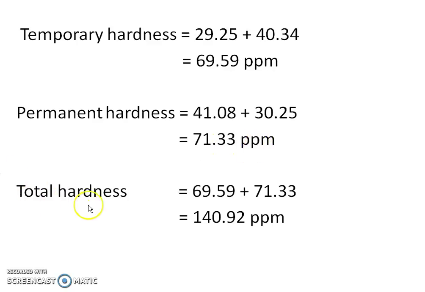Finally, how to calculate the total hardness? It is very easy. Just club the answers of temporary hardness and permanent hardness, so that for the given example, we will get a total hardness of 140.92 ppm.